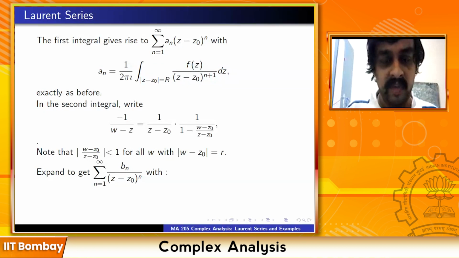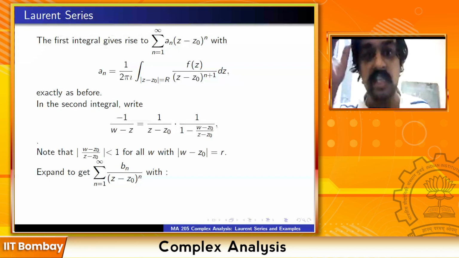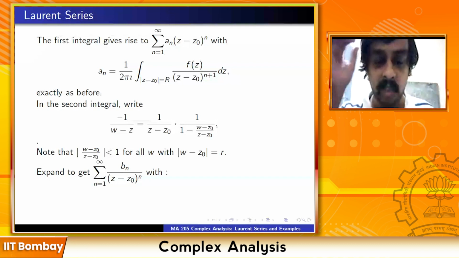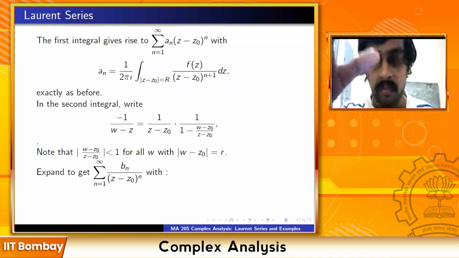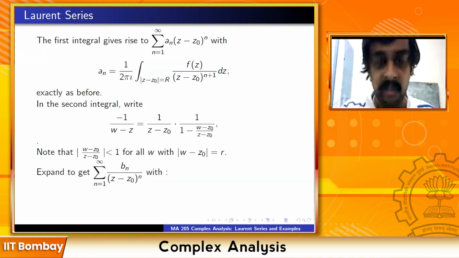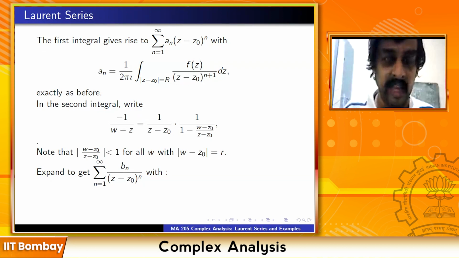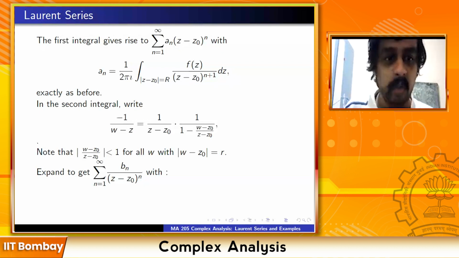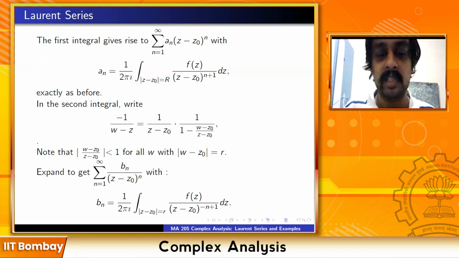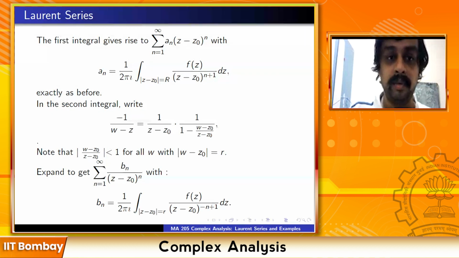So exactly in the same way, you expand out the power, you write the geometric series for 1 upon 1 minus (w minus z0) by (z minus z0), and you will get the integration of some summation. Take the summation outside, and exactly as before, I have not written one or two steps because they are very simple. You expand to get the summation b_n upon (z minus z0)^n, with b_n equal to 1 upon 2 pi i times the integral of f(w) dw upon (w minus z0)^(-n+1).